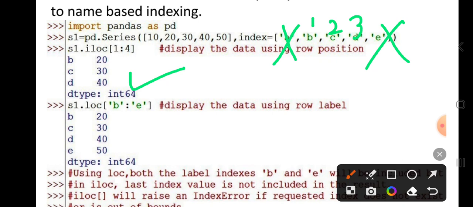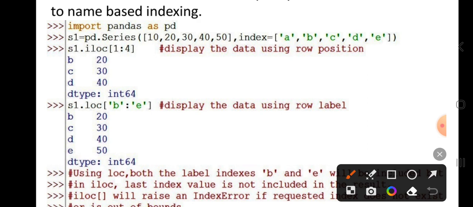When you are passing S1.LOC, B and E, B is the start value and E is the end value.